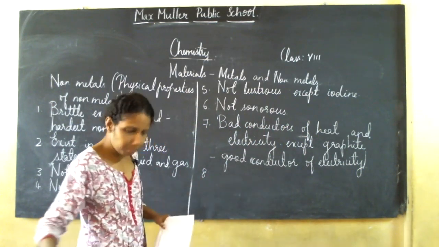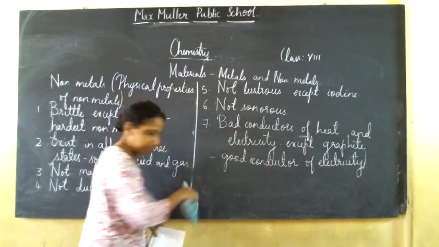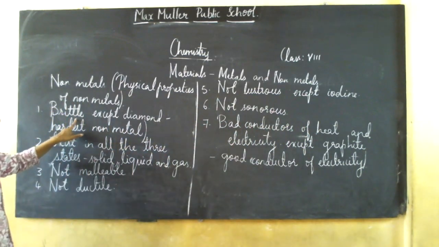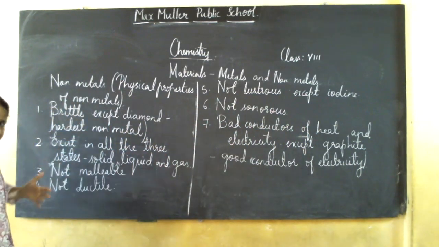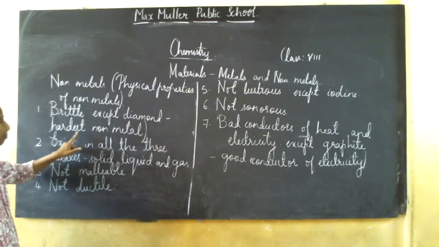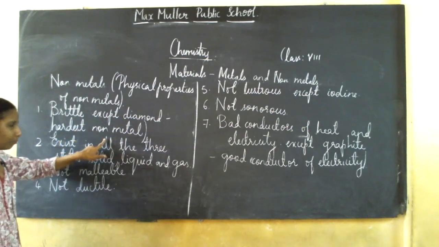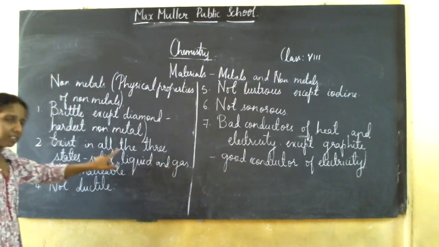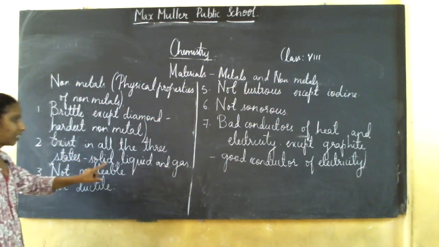These are the 7 points. Once again, non-metals are brittle. That means they break easily to form powdered substance. If you take coal, sulfur, they break easily to form a powdered substance, except diamond. Diamond is the hardest non-metal. In fact, diamond is the hardest substance known. And they exist in all the 3 states: solids, liquids, and gas.